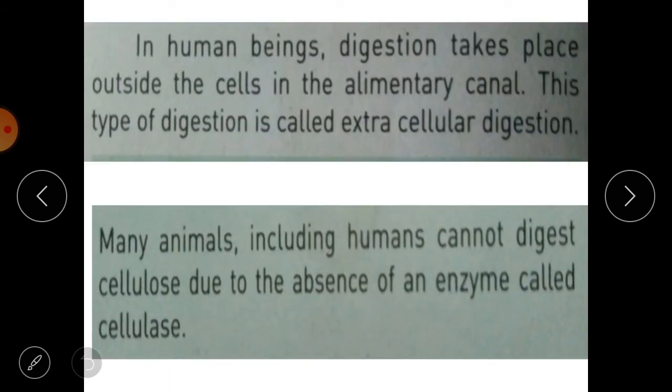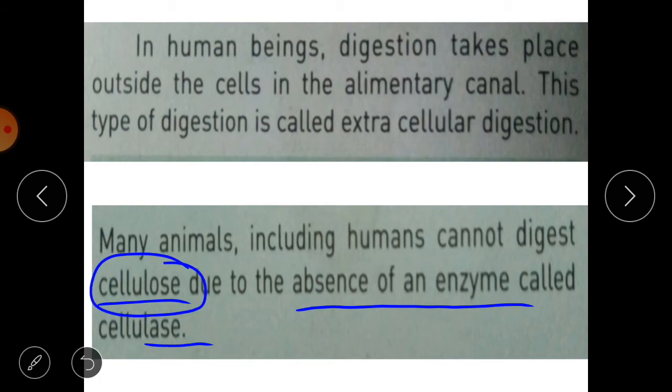In human beings, digestion takes place outside the cell in the alimentary canal, and this type of digestion is called extracellular digestion. We have already read it. Then many animals including humans cannot digest cellulose. Why? Because of the absence of an enzyme called cellulase. Cellulase is the enzyme that helps to digest cellulose. Okay, and we don't have this enzyme in our digestive system, and that's why we cannot digest cellulose.